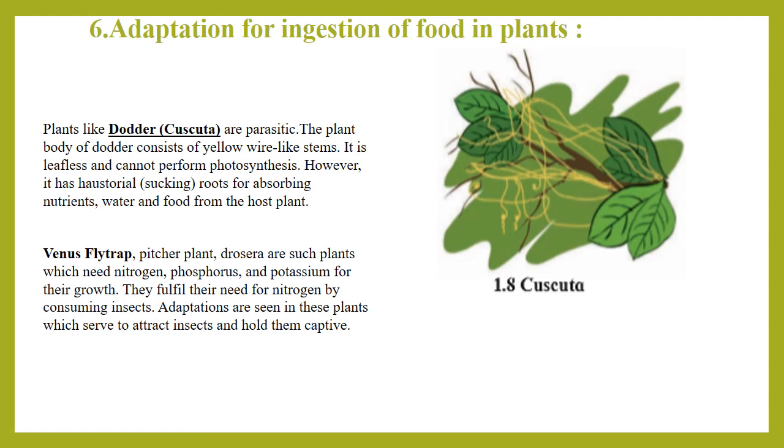So what is the first adaptation seen in the Cuscuta plant? Cuscuta, though it doesn't have leaves and is not anchored in the soil, still grows. Why? Because it has a special type of roots. That is its adaptation, that it has haustorial roots. What is the adaptation of Venus flytrap? That it has created a flycatcher-like structure to catch the insects. That is its adaptation. Now you can click on the video.